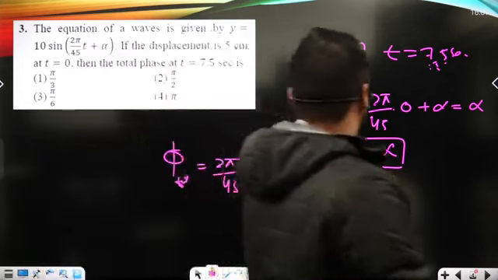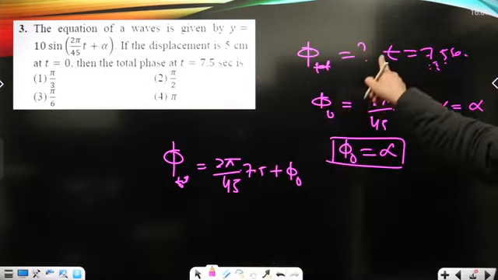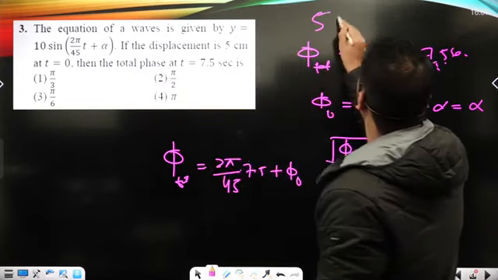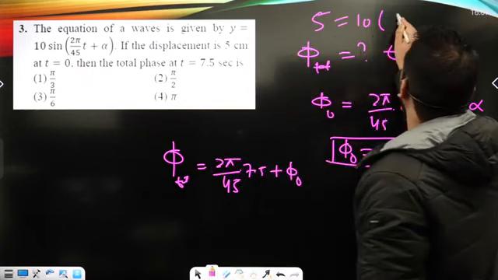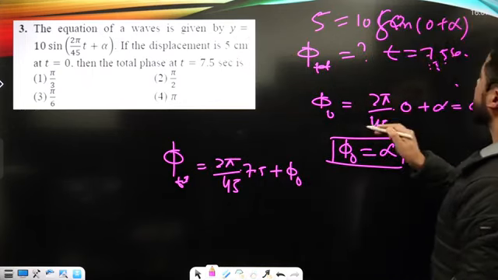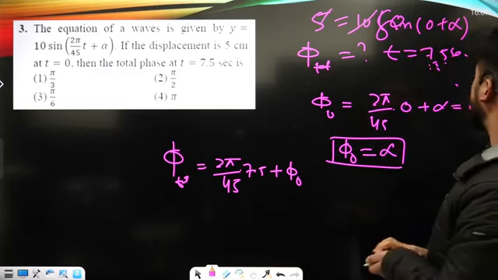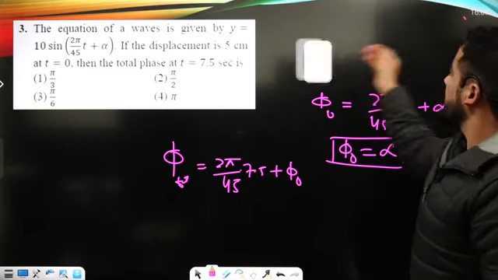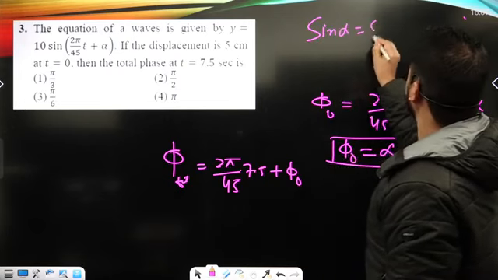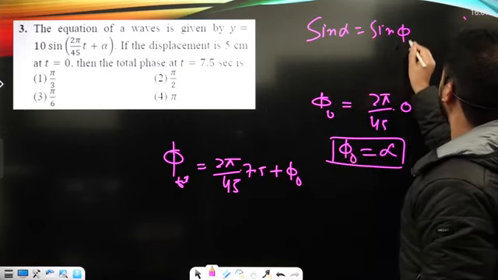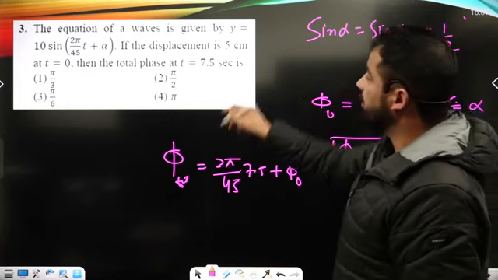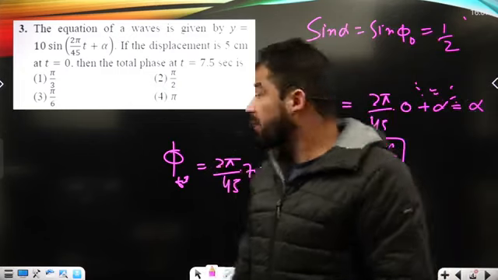Now this initial phase we can compute from the given data. Initially when t is equal to 0 seconds, displacement is 5, and the amplitude is 10, so 5 equals 10 sine of 0 plus alpha. So sine of alpha, that is sine of phi naught, is 1 upon 2, because 5 by 10 is 1 upon 2.